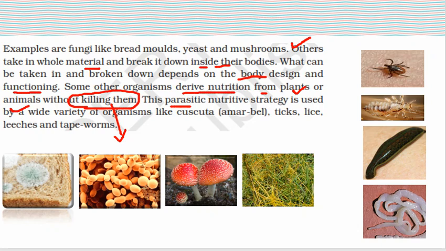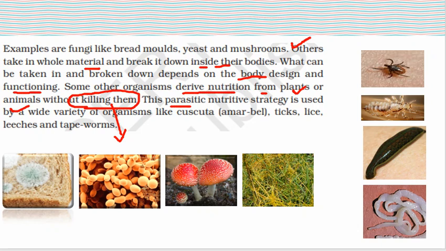Why do we call it a parasitic organism? Because they depend on another organism to fulfill their nutritional requirements, and during this process they never harm the host plant. So that's why we call this type of organism a parasitic organism.